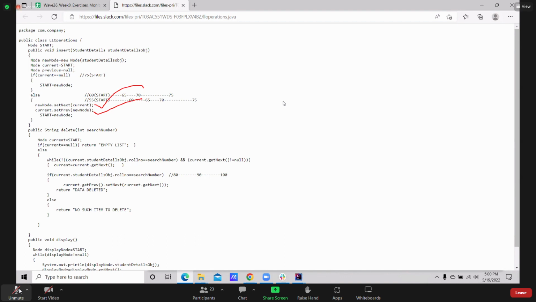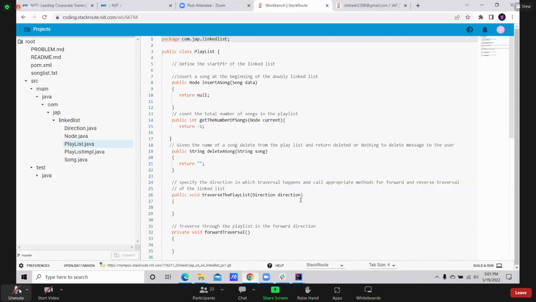Since we are inserting all the records at the beginning, whatever new node I'm inserting is always going to be the start node. It's applicable for a single number or for a heterogeneous collection. Yes. Can you go to the workbench? If you want to use a doubly linked list, have the node's previous and append the code accordingly.